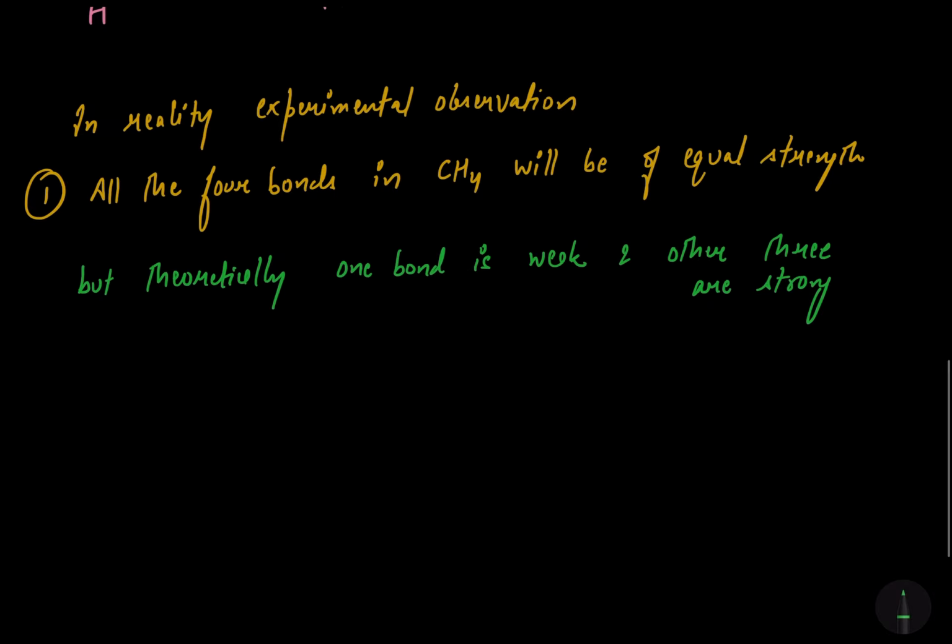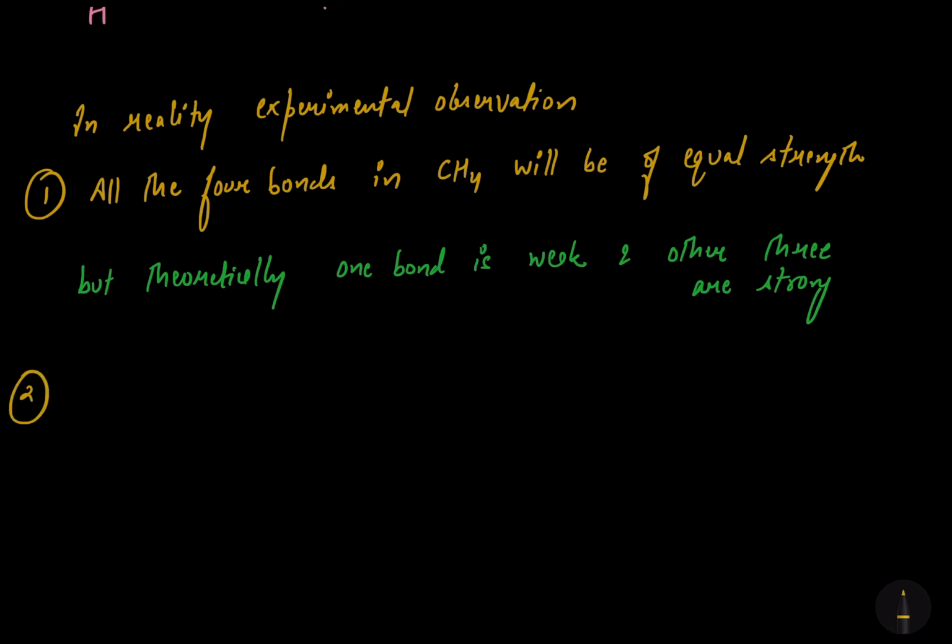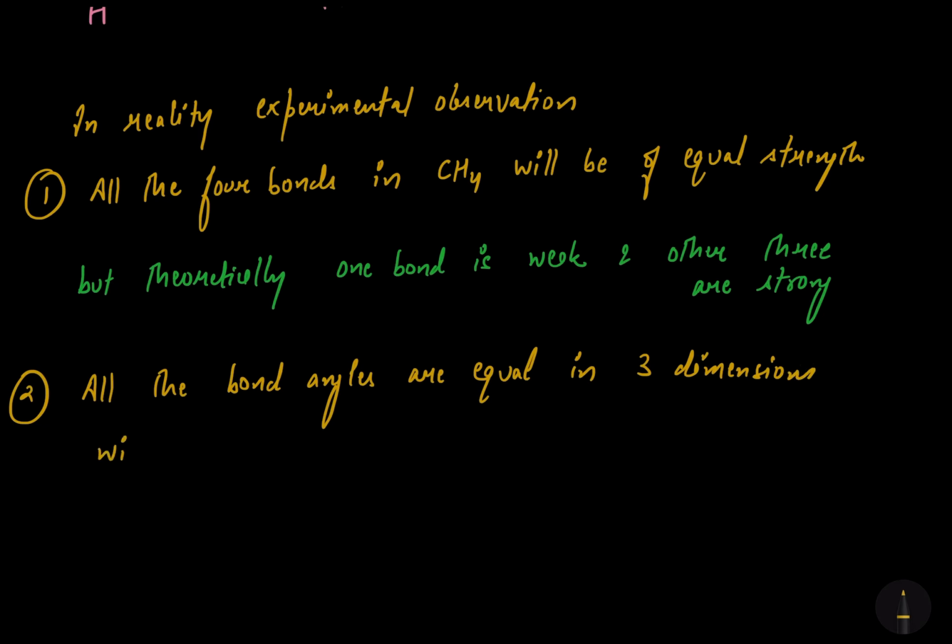And what's the second experimental observation? All the bond angles are equal in 3 dimensions with a value of 109 degrees and 28 minutes.